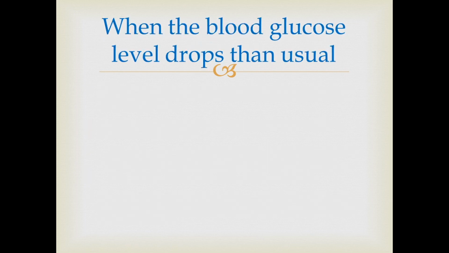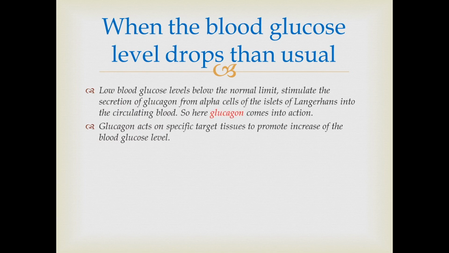Then when the blood glucose level drops below usual, low blood glucose level below the normal limit stimulates the secretion of glucagon from alpha cells of islets of Langerhans into circulating blood. So here glucagon comes into action. Glucagon also acts on specific target tissues to promote the increase of blood glucose level.